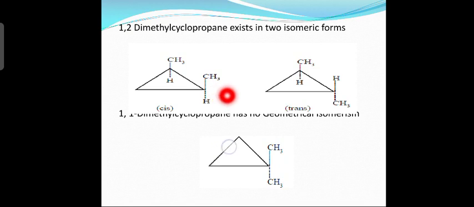Whereas in the trans form, one methyl group is opposite to the other. One methyl group is directed upwards and the other is on the opposite side. Even for the hydrogen atoms, one is above the plane and one is below the plane.